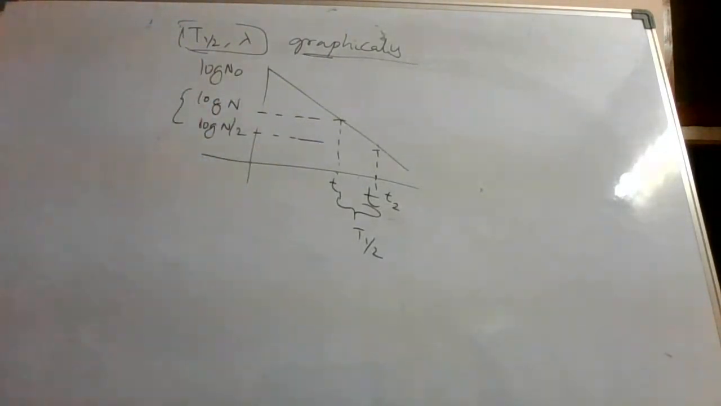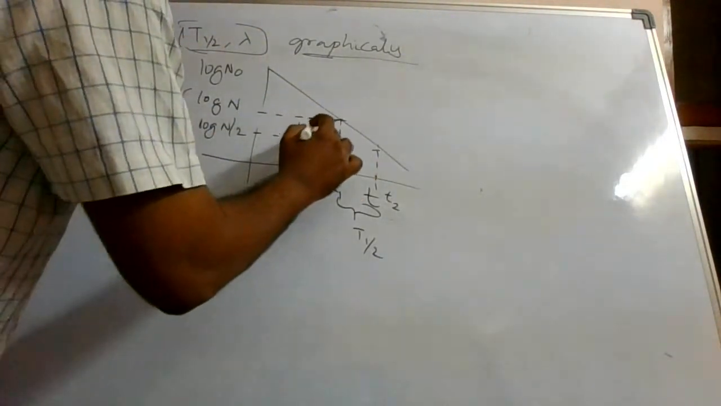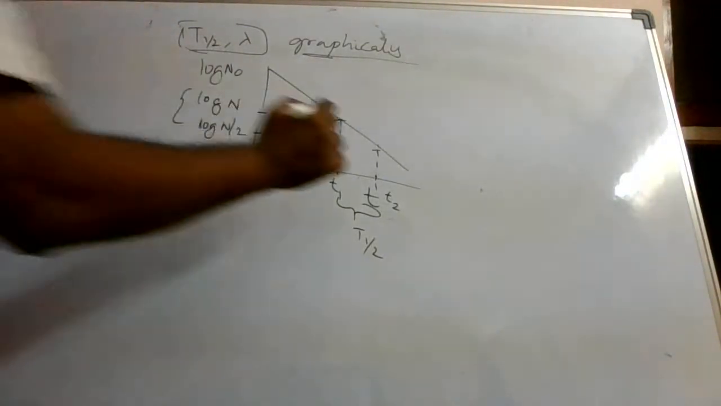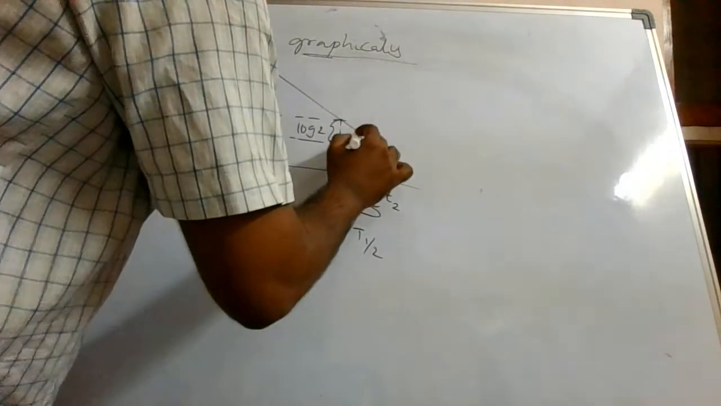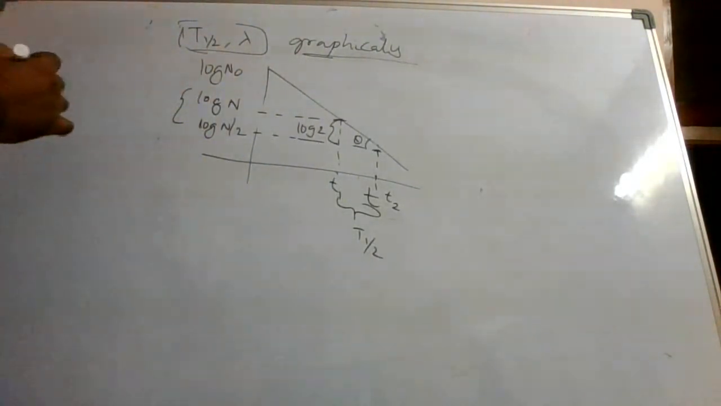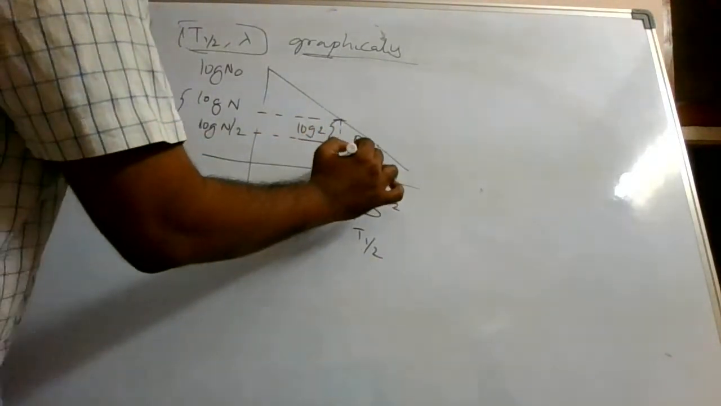N became n by 2, 100 became 50, or 50 became 25. So this gap is basically log 2. We are taking a log scale, and if you know this angle, let us say theta, we need to find this ordinate, some x.